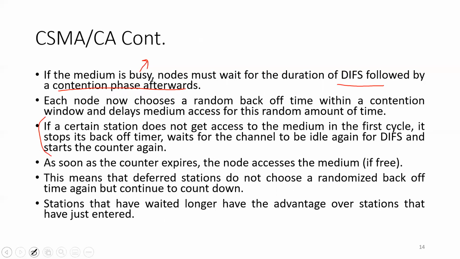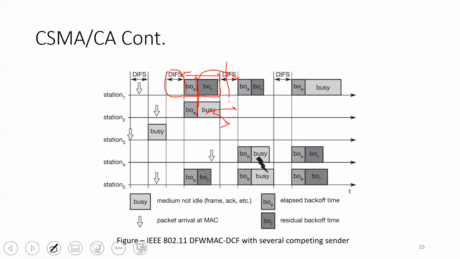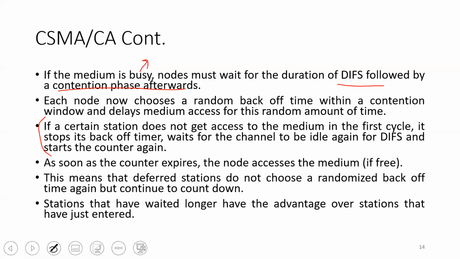So as the statement says, if a certain station does not get access to the medium in the first cycle, it stops its backoff timer. As was discussed in this slide, it stops its backoff timer and waits for the channel to be idle again for DIFS amount of time and starts the counter again.